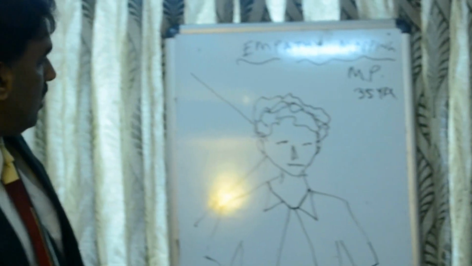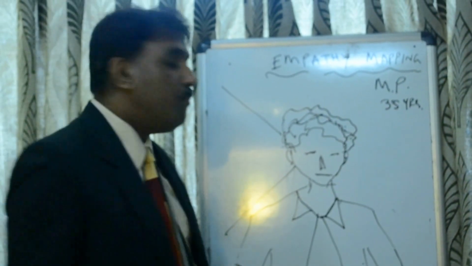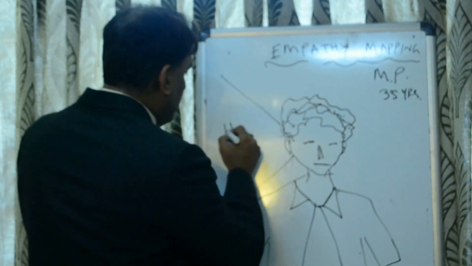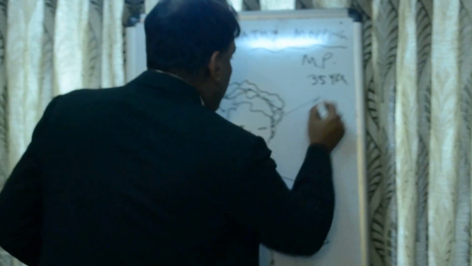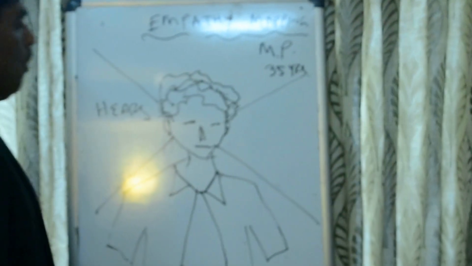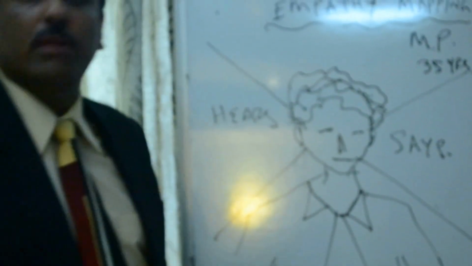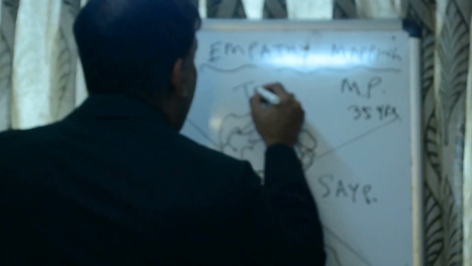This is the quadrant where you need to understand what the person hears. This is the quadrant where you need to find out what the person says to the people around. This is the quadrant where you need to find what the person thinks. And this is the quadrant where you need to find out what the person feels.